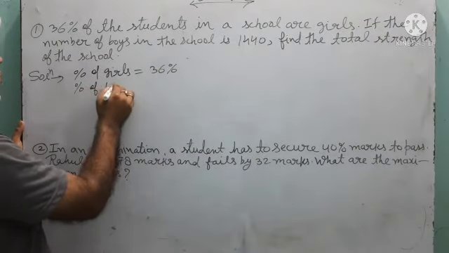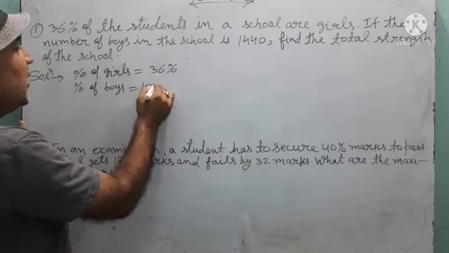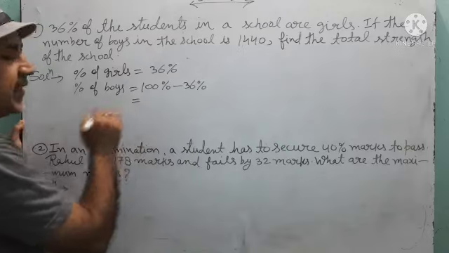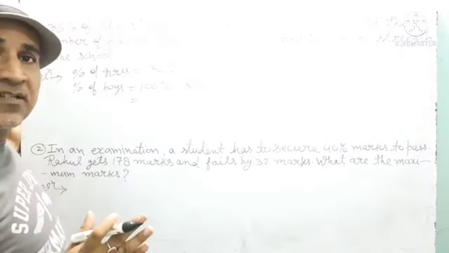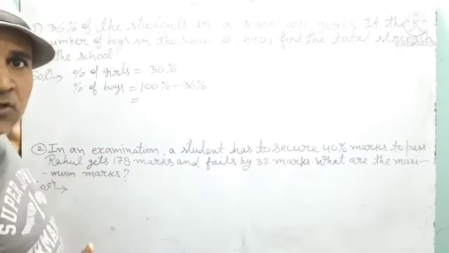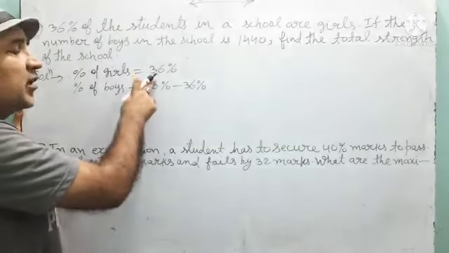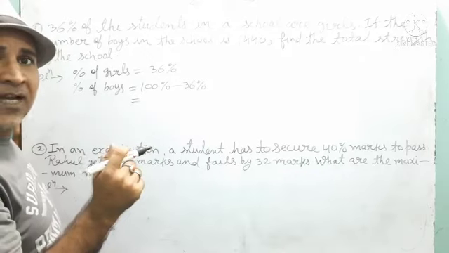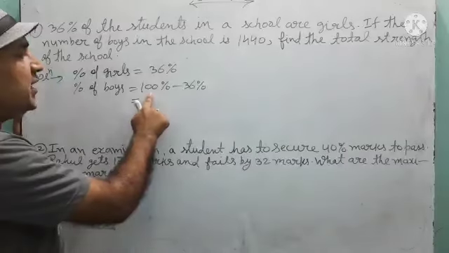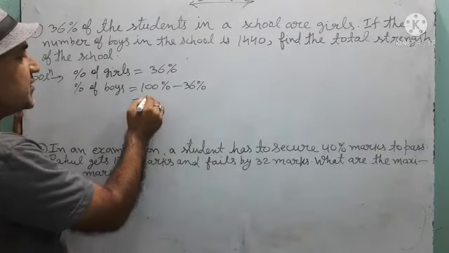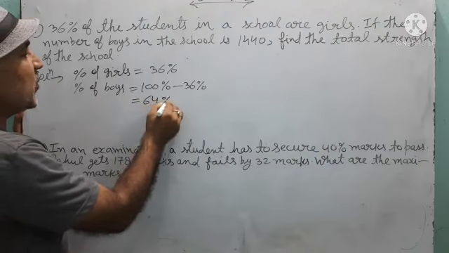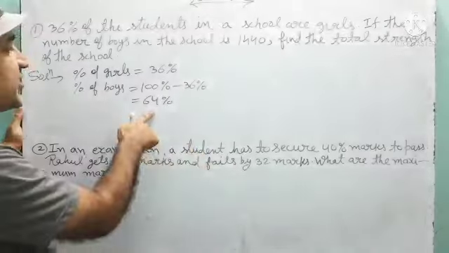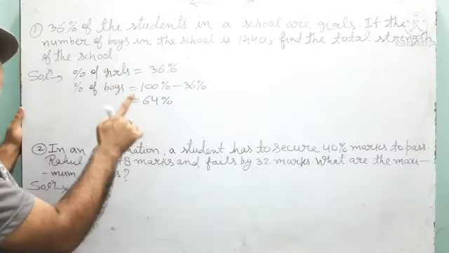Percentage of boys will be 100% minus 36%, because the maximum percentage is always 100. So from 100%, 36% are the girls, and the remaining percent will be the boys. The remaining percent will be 100 minus 36, that is 64%. That means from the total strength, 64% are the boys.